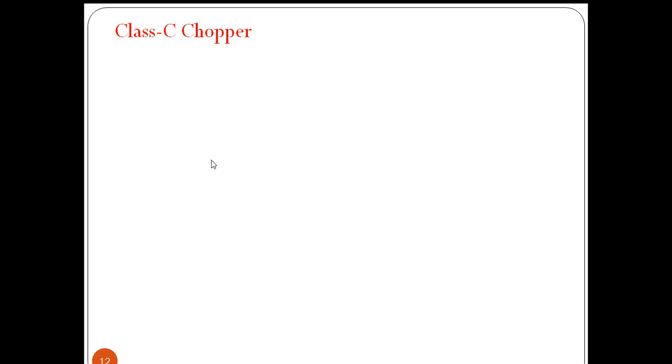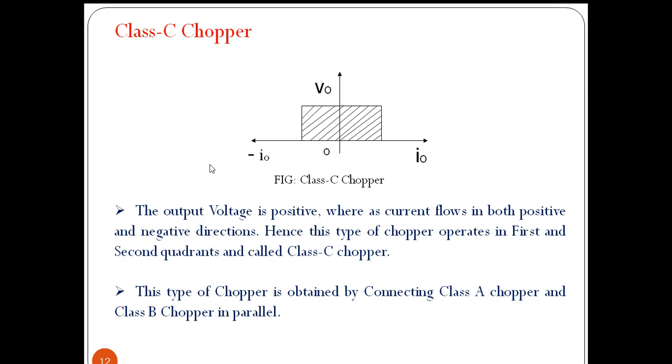Next, we are going to discuss class C chopper. This is regarding class C chopper in this graphical representation. V naught is positive, and current in this quadrant is positive, and in this quadrant it is negative. So we are getting operation in quadrant 1 and quadrant 2.